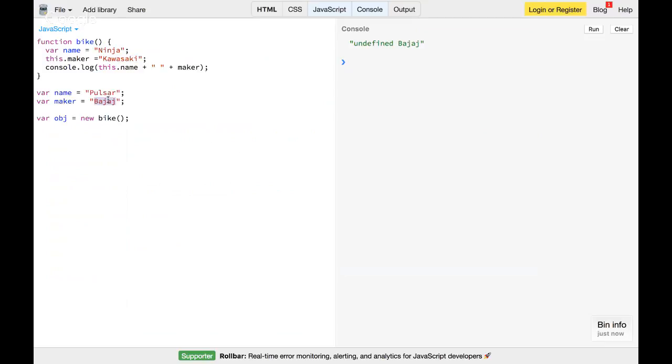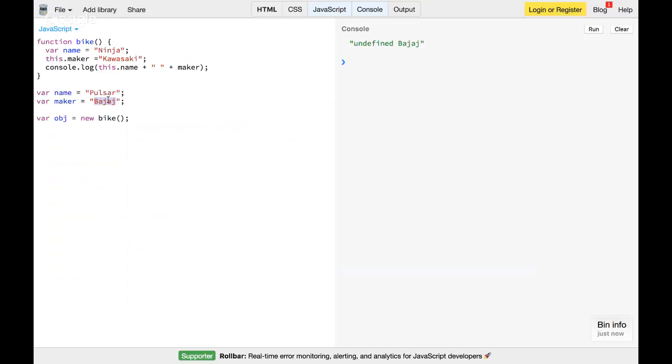How does this happen? That's why we have to understand this. Here, the this keyword and the normal lexical scopes both work in a different way. So both are not the same. In the lexical scope scenario, we look for local maker variables. If that's not available, we go for the global. But here, if you say this.maker, that's actually a different thing. It's not a local variable to bike. It's a particular execution context variable. That's nothing but this, and that maker is part of that object, not your local variable.